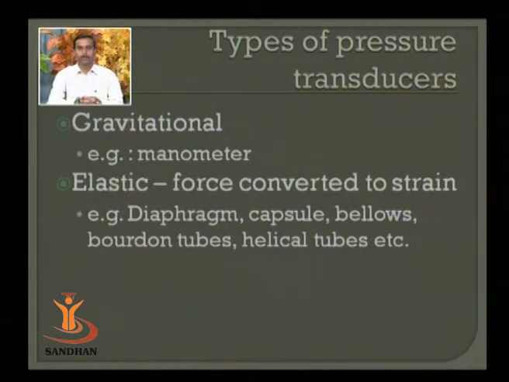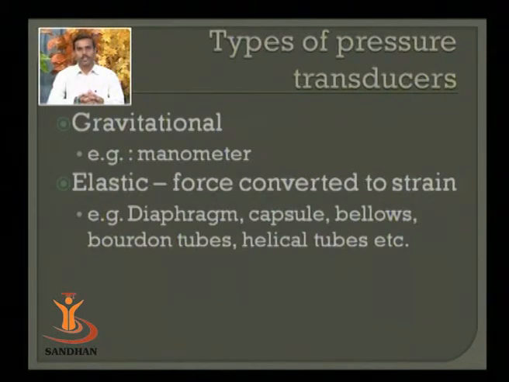Different kinds of transducers. Physically speaking, there are two different categories. One is gravitational transducers, where gravity is the basis of measurement, while the second is elastic measurement, where the elasticity property is exploited in order to measure the pressure.